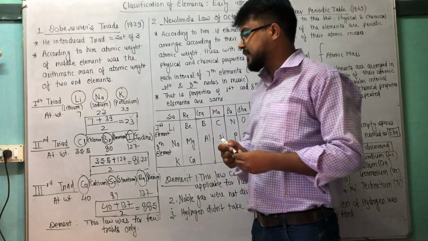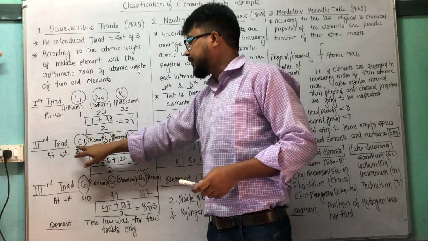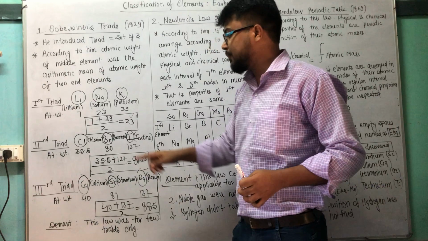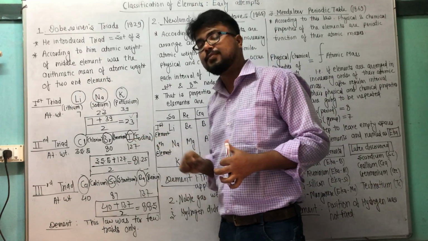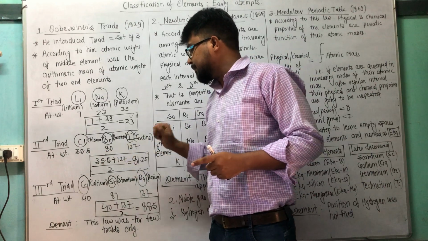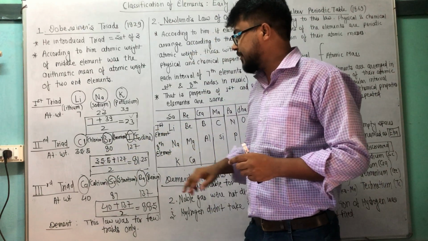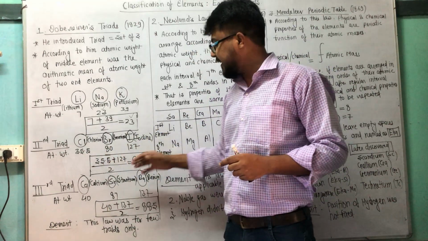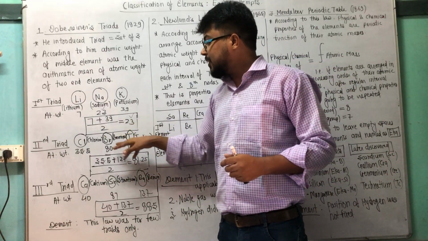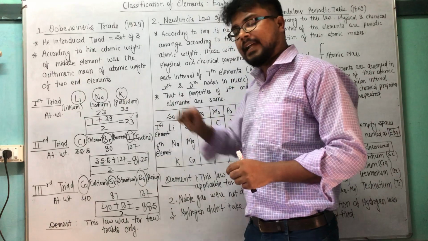See one more example of a triad: chlorine, bromine, iodine. The atomic weight of chlorine is 35.5, bromine is 80, and iodine is 127. When you sum 35.5 plus 127 and divide by 2, you get around 81, which can be considered the atomic weight of the middle element of the second triad.